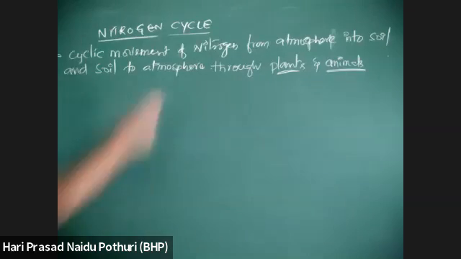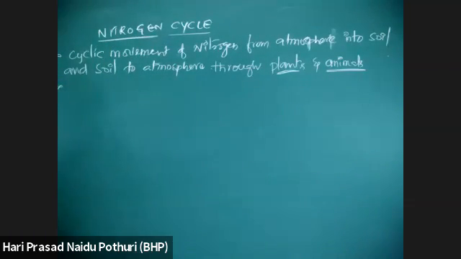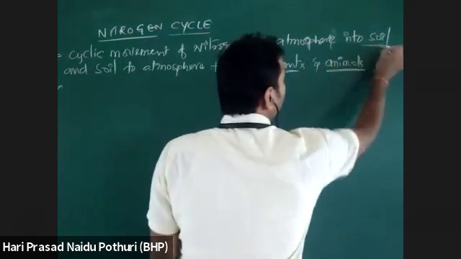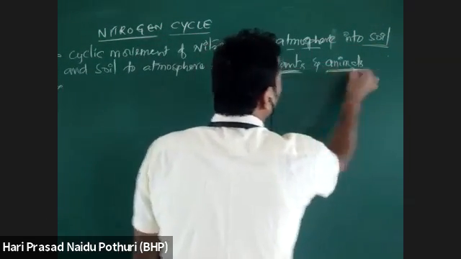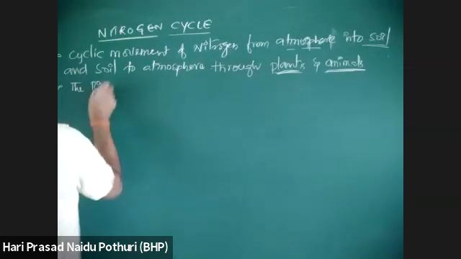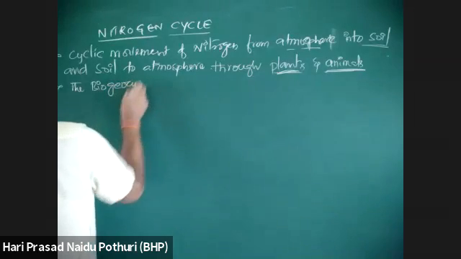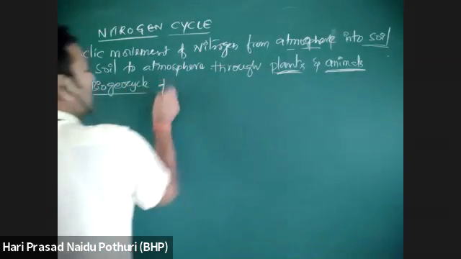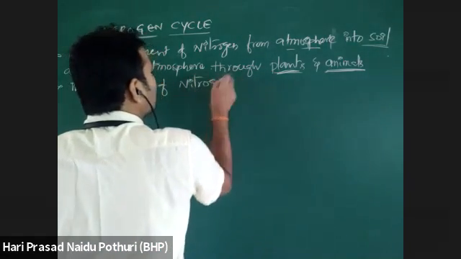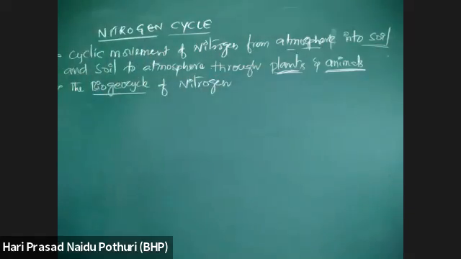So as this nitrogen cycle is taking place between soil, atmosphere and living organisms, this is called what? Biogeochemical cycle. The biogeochemical cycling of nitrogen.